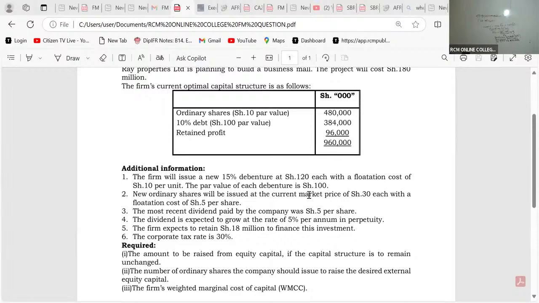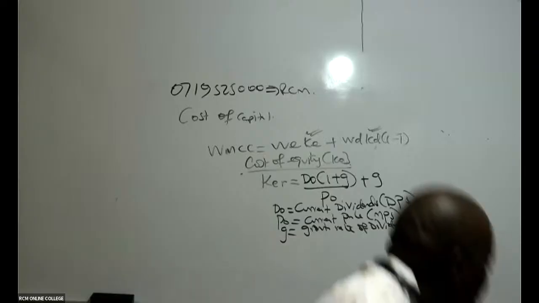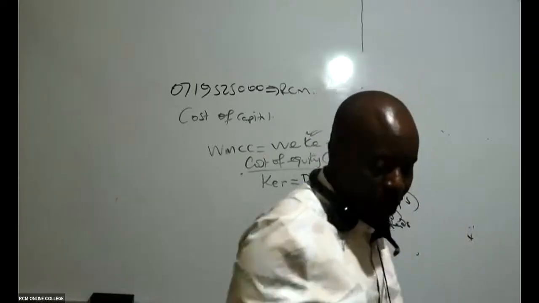That is PO of 30. And then you can see here, the most recent dividend paid, most recent means today, means now, 0. The most recent dividend, which is our DO, will be 5. And this dividend will be growing at 5%. So now I have everything to ensure that I get the cost of equity, retained earnings.